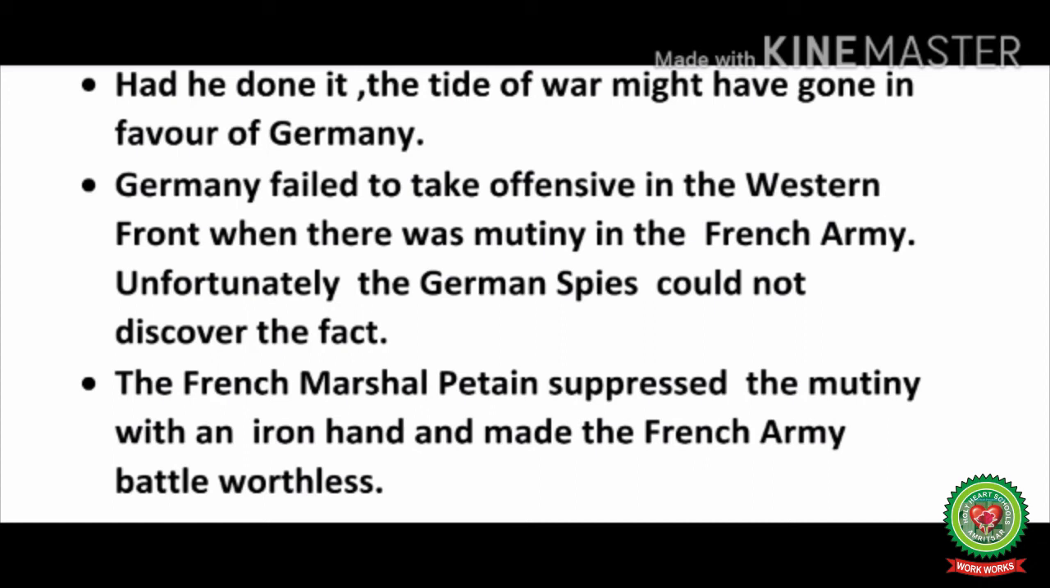Germany failed to take an attacking strategy in the Western Front, especially against England and France. In the French army, there was a mutiny, a revolt by the soldiers, and it was a total collapse of intelligence of the German army that it could not leak out this fact. French Marshal Pétain was wise enough to spread the feeling of patriotism among the French army and suppress the mutiny and made the French army stronger against Germany.